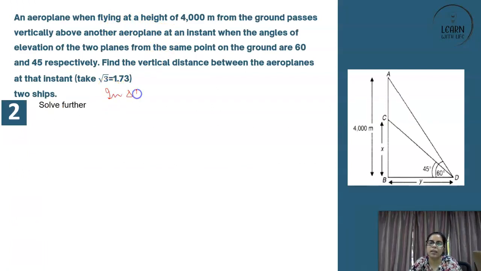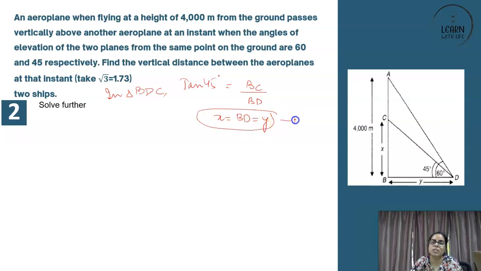First, let's take the smaller triangle, BDC, such that right angle at B. So tan of 45 degree is equal to BC upon BD. Tan 45 is 1, so BC is equal to BD. Now what is BC? BC is equal to X, so X is equal to BD, and BD was taken as Y. So this is equation number 1. Let's move to another triangle.